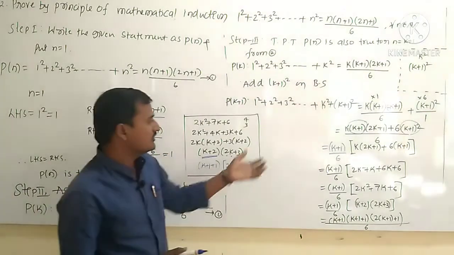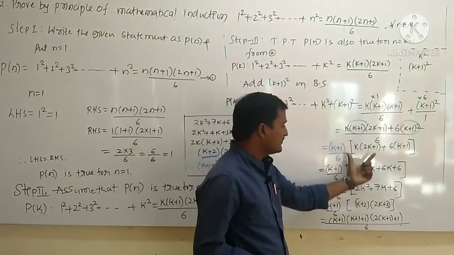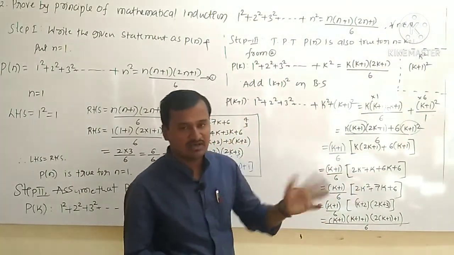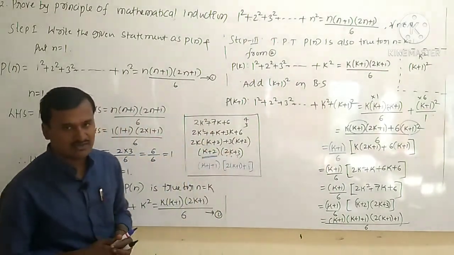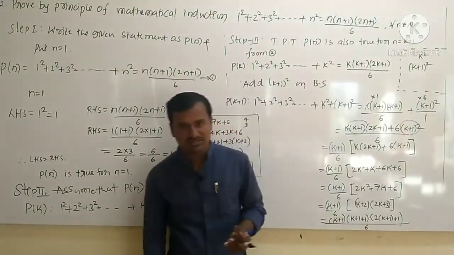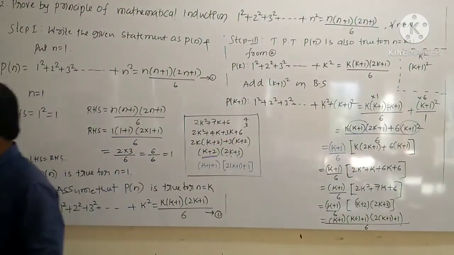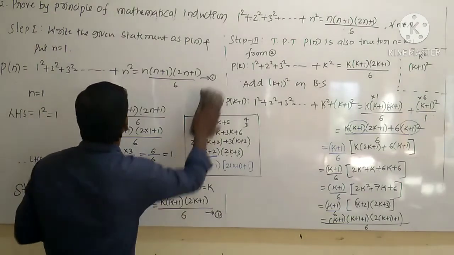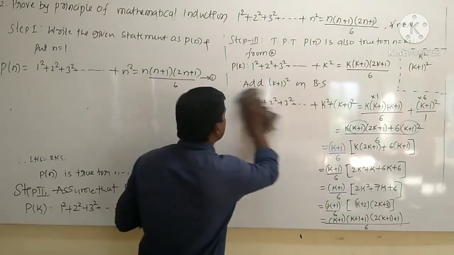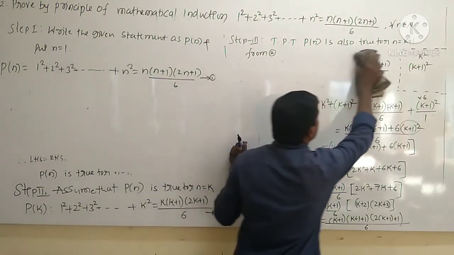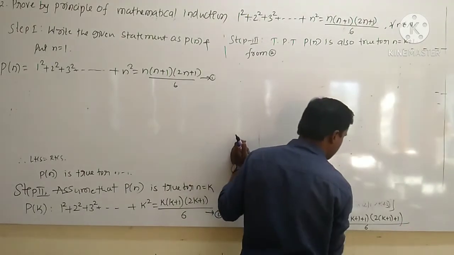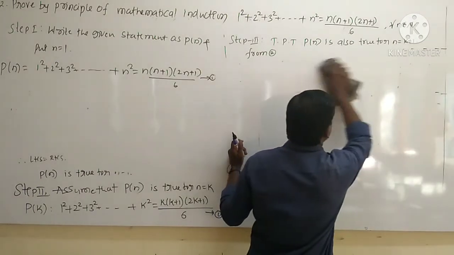Okay, so in the third step you have to simplify carefully: take the LCM, addition, subtraction, multiplication, solving the quadratic equation. Otherwise, if you make mistakes, then you get the wrong answer. Okay, we'll go to the next question. I will take one more. For every problem the same steps we have to follow, but the simplification is different for the third step.